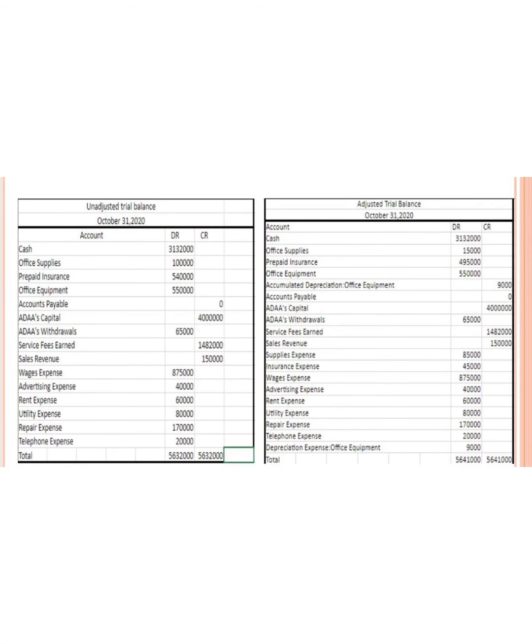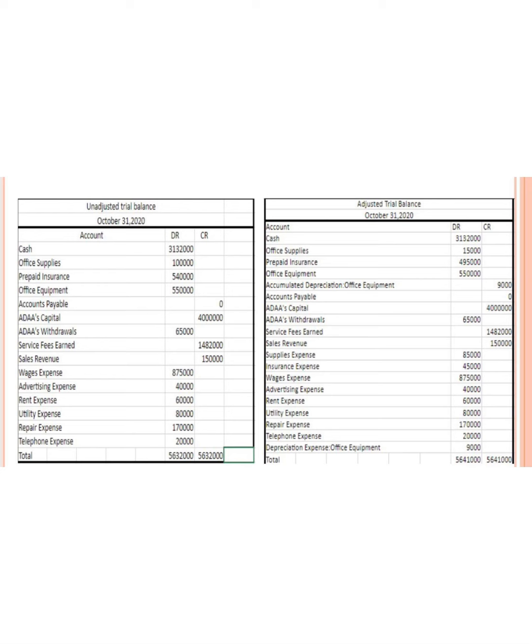After posting all journal entries to the general ledger, we should summarize them in the trial balance for the month. There we have assets: cash, office supplies, prepaid insurance, office equipment, which increase by debit. Then we have liabilities: accounts payable, which increases by credit, but there we have 0.